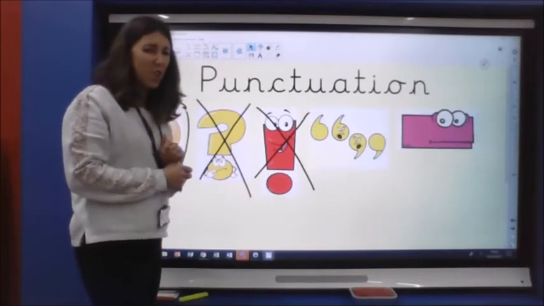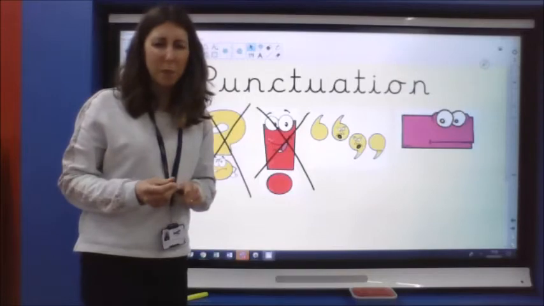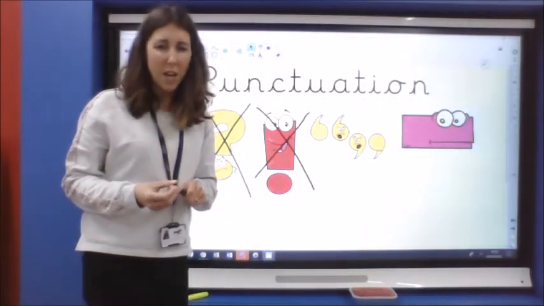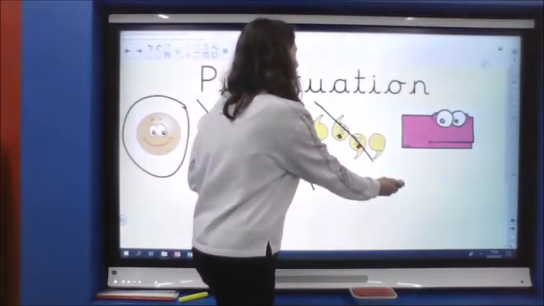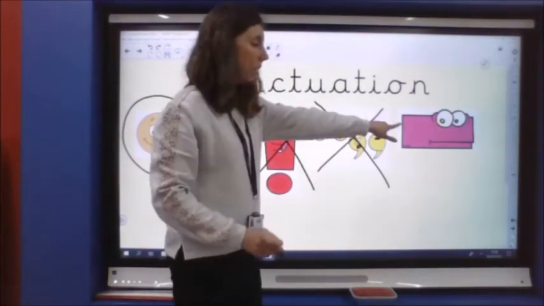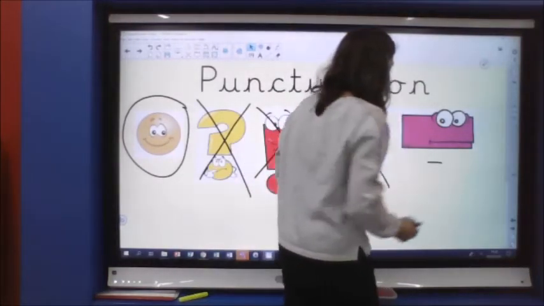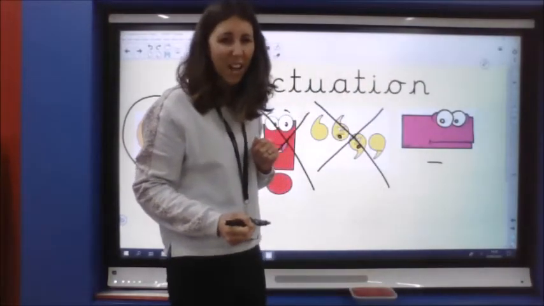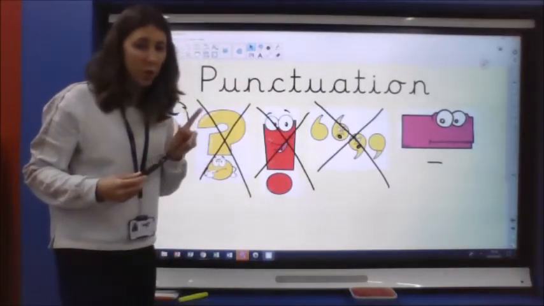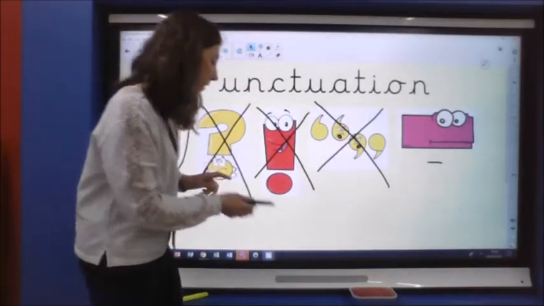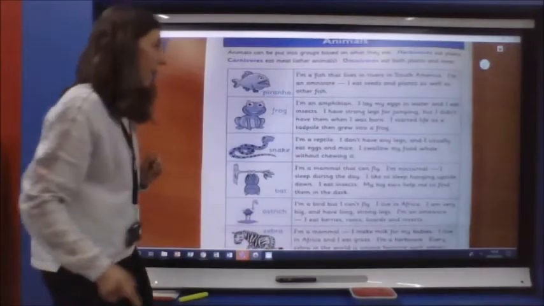Now, because it's a non-fiction text, do you think we have any speech? Do you think we have anybody speaking? No. But we are going to come across this other type of punctuation, which we call a dash. We're going to talk about that a little bit when we've finished reading. Okay, so we've got our punctuation. Let's go back to our text then and have a little look.